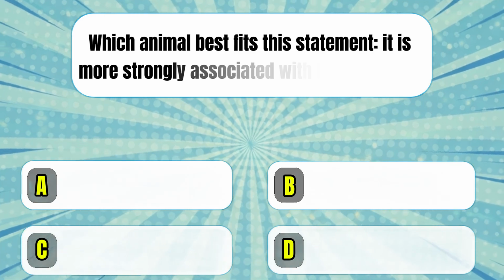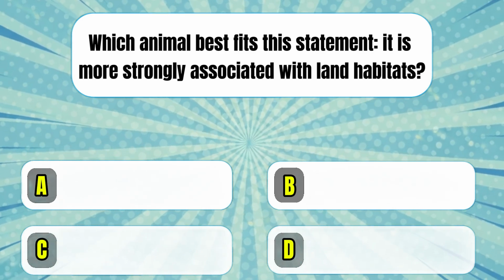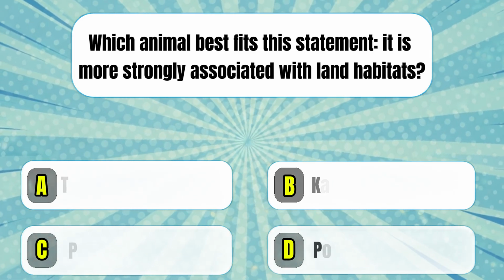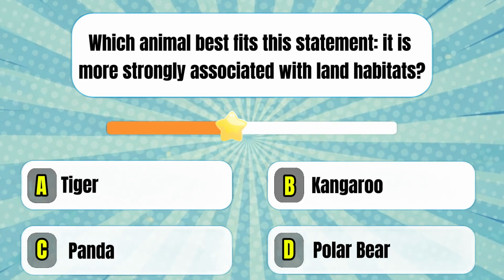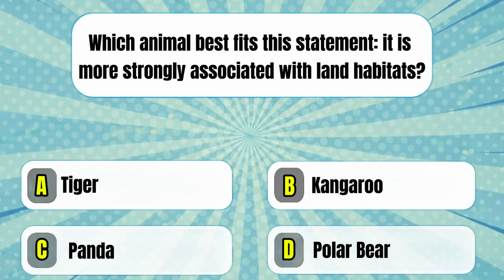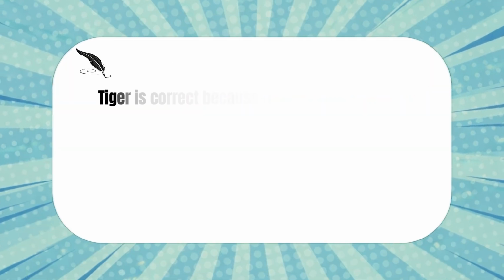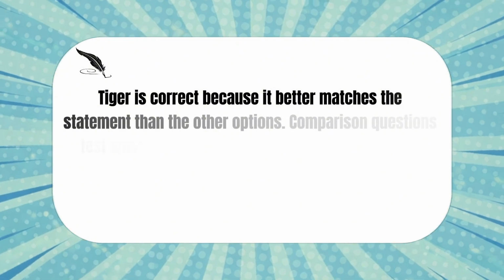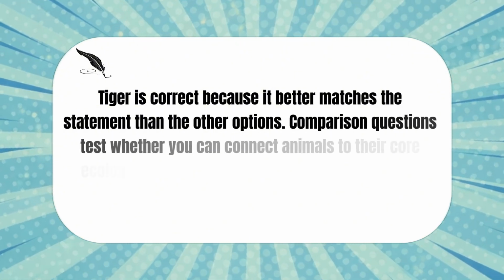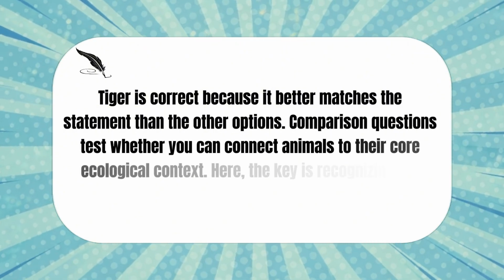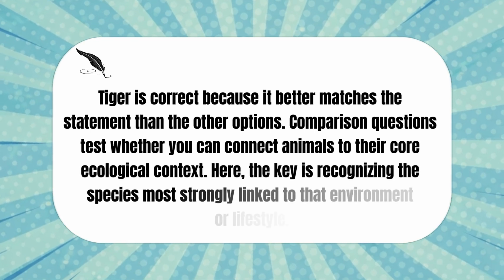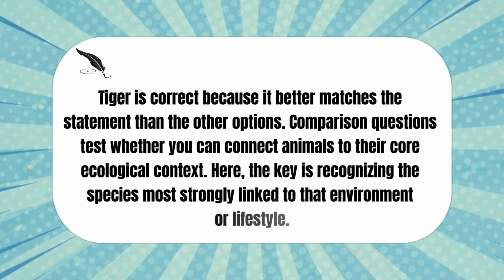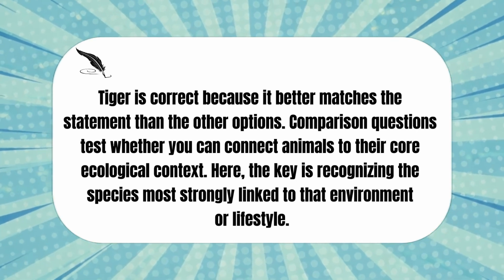Which animal best fits this statement? It is more strongly associated with land habitats. Taiga is correct because it better matches the statement than the other options. Comparison questions test whether you can connect animals to their core ecological context. Here, the key is recognizing the species most strongly linked to that environment or lifestyle.